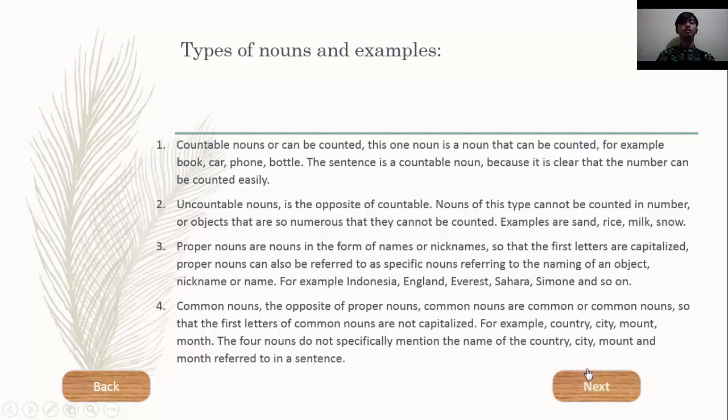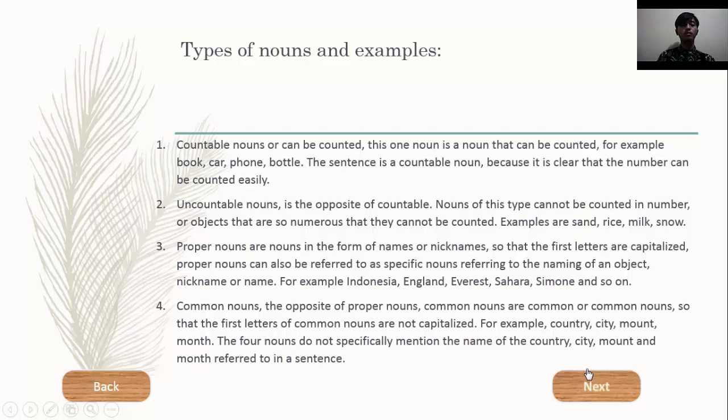First, countable nouns can be counted. A countable noun is a noun that can be counted. For example, boat, car, phone, bottle. These are countable nouns because it's clear that they can be counted easily. Next is uncountable noun, the opposite of countable. These cannot be counted in number, or are objects so numerous that they cannot be counted. Examples are sand, rice, milk, snow.